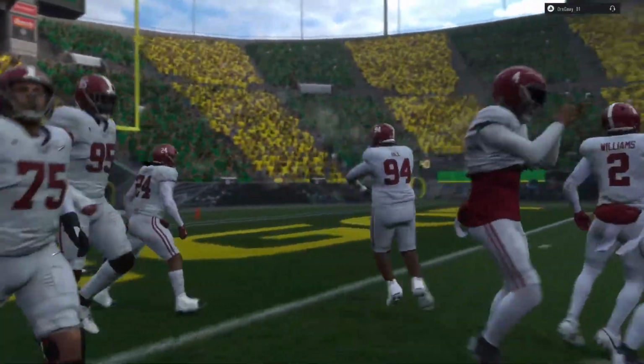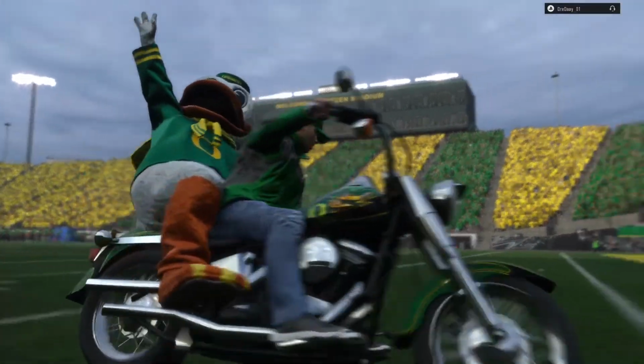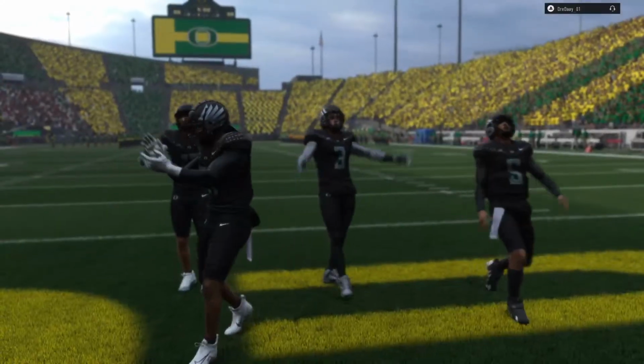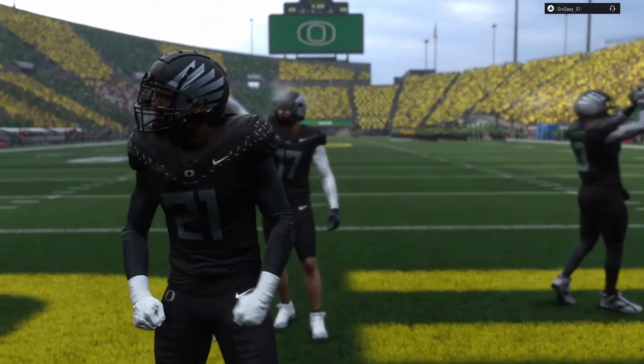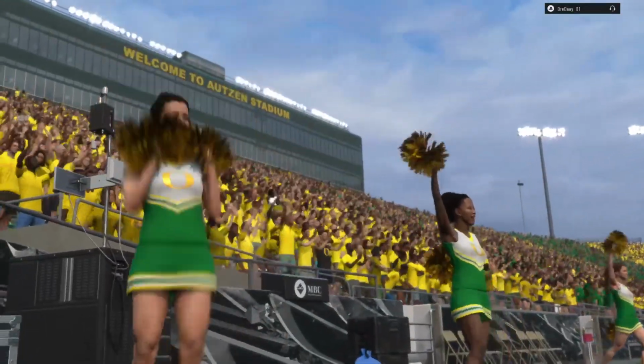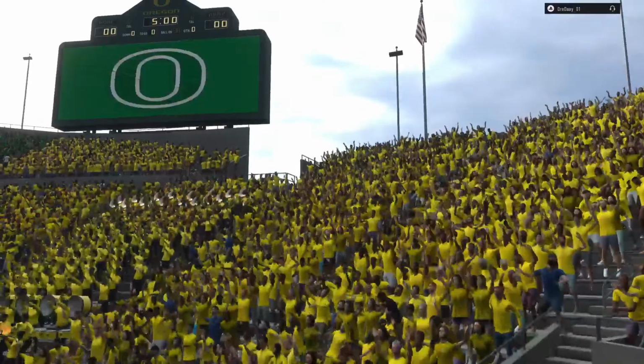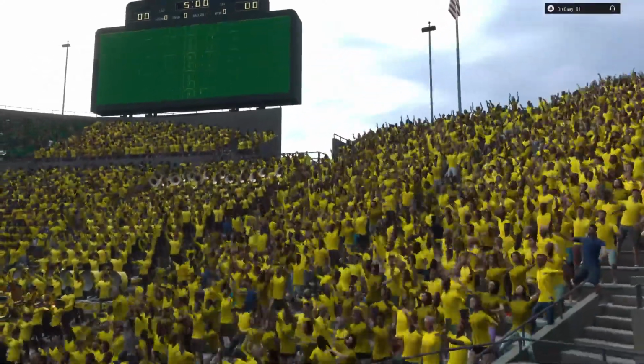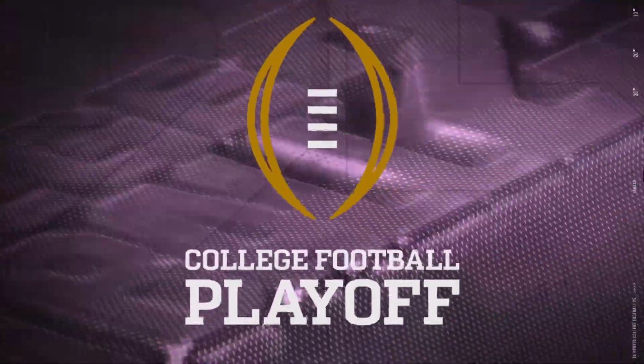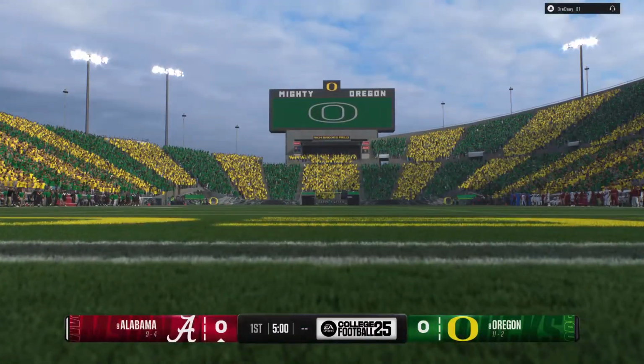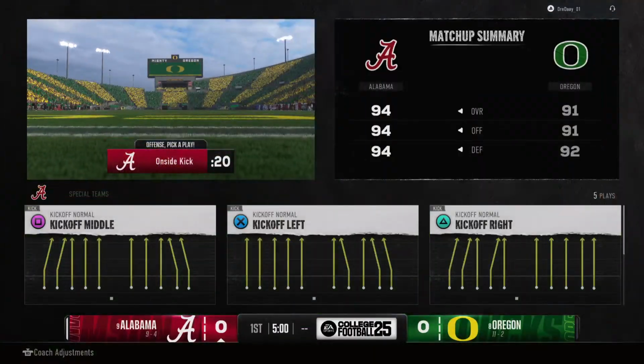As we'll see, the number 9 seed in this playoff, the Alabama Crimson Tide, taking on the number 8 seed in the playoff, the Oregon Ducks. For EA Sports College Football, I'm Chris Fowler, joined as always by Kirk Herbstreit. And the playoff is here. We've got a tremendous on-campus environment. Can't wait to get this one started.